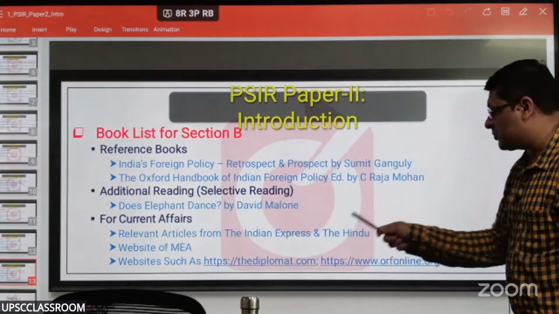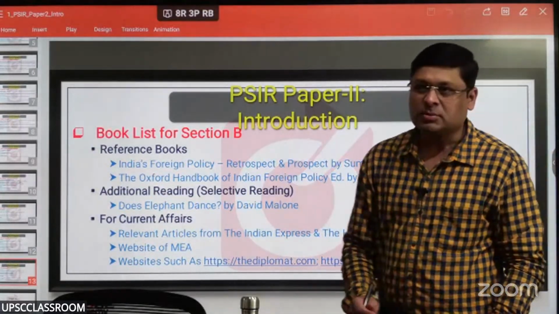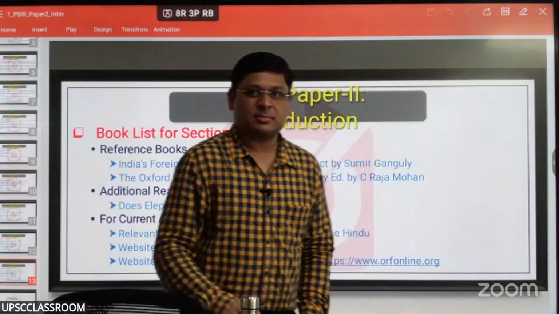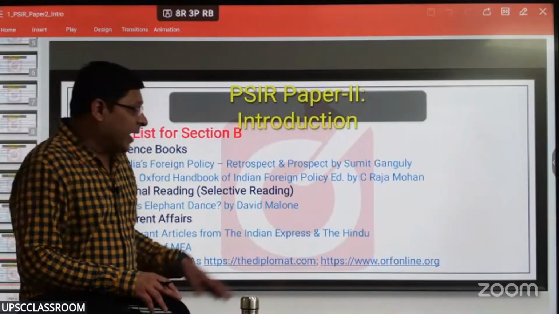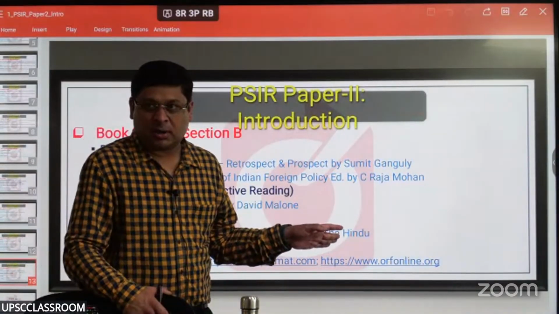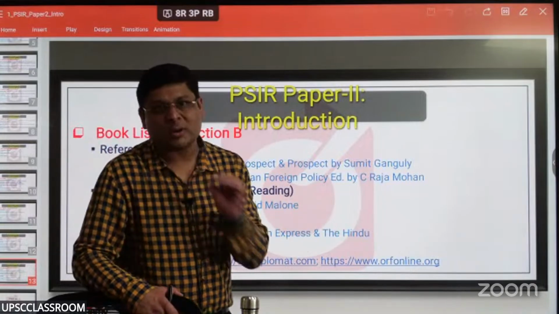Articles from Indian Express and The Hindu. It's not that I have made a mistake in sequence. That is the sequence, right? First Express, then Hindu. Why? The kind of coverage Express gives you about IR, The Hindu is also a very good paper. No doubt about that, right?